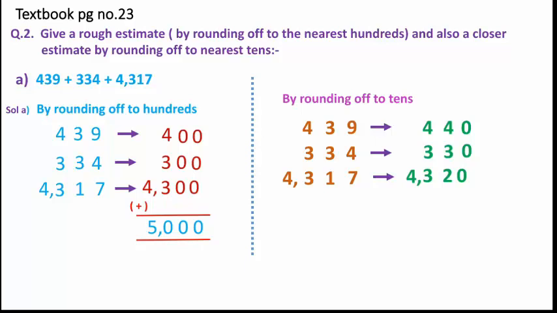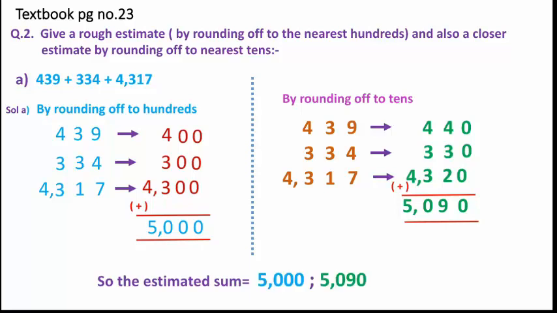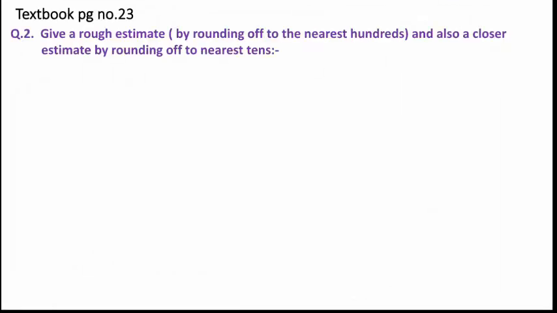Now between all these three numbers, which operation is indicated? Addition operation, so that we need to mention. Now when we do the addition for all these rounded off numbers, we will get 5090. Clear, children? So our final statement will be written like: the estimated sum is equal to 5090. Clear this much? Now come to the next question on the same page.